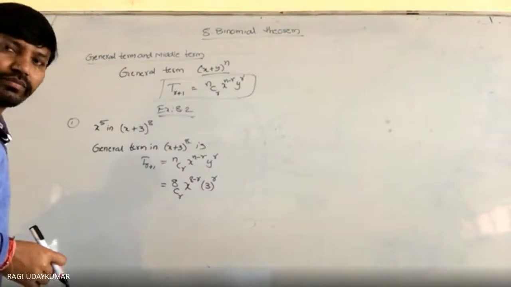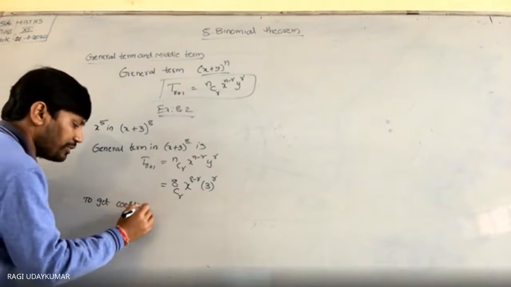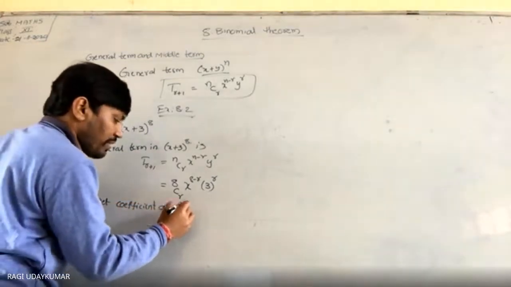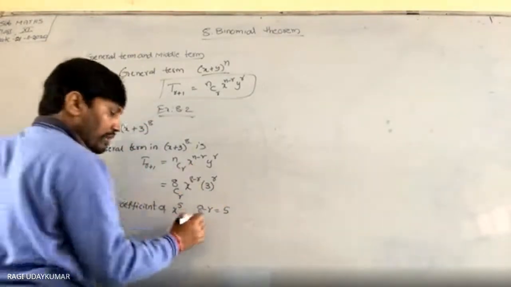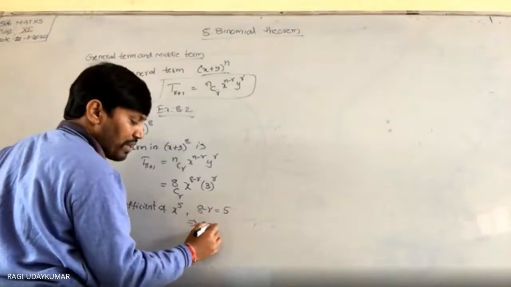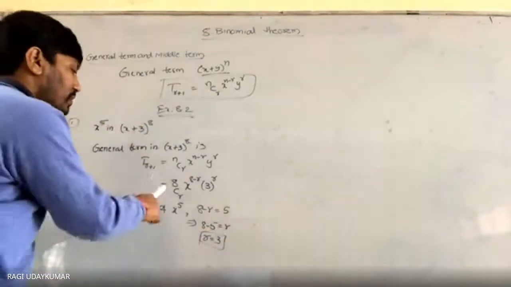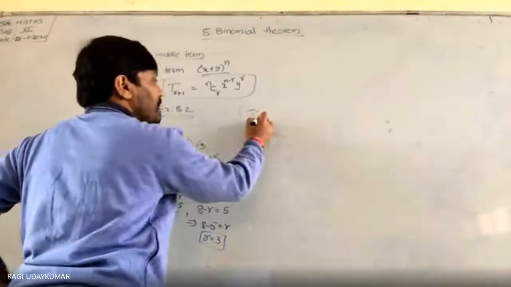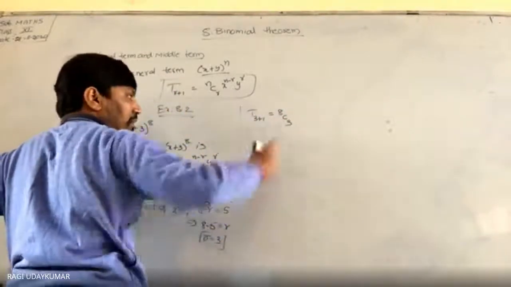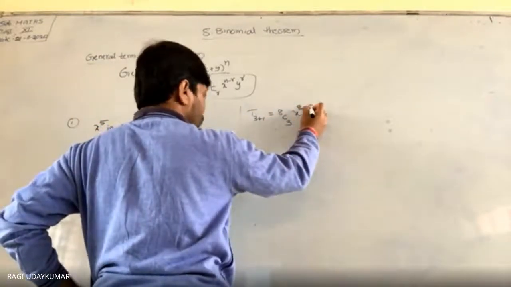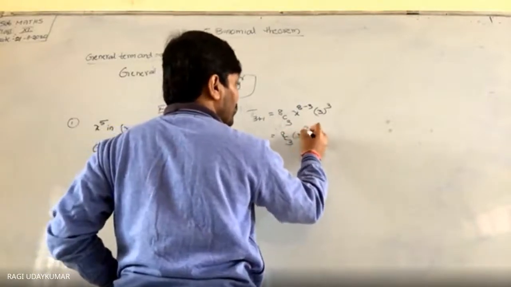Did you understand? To get the coefficient of x to the power of 5, 8 minus r should be equal to 5. So then this implies 8 minus 5 is equal to r, so r is equal to 3. Substitute r is equal to 3. Therefore T(3+1) is equal to 8C3 x to the power of (8 minus 3) 3 to the power of 3. So this is equal to 8C3, 3 power 3, x power 5.